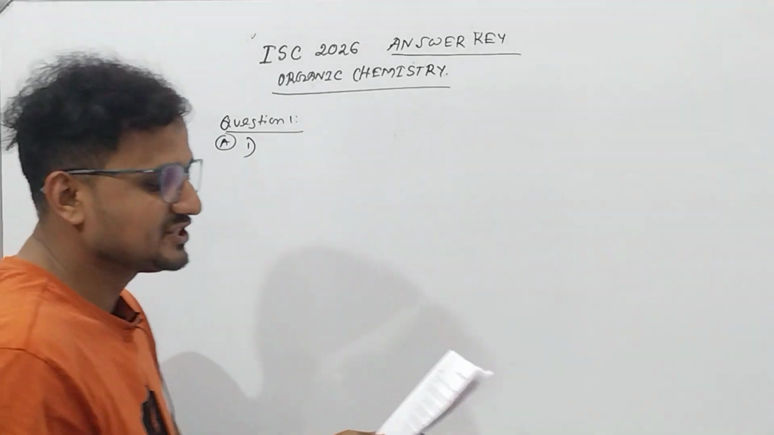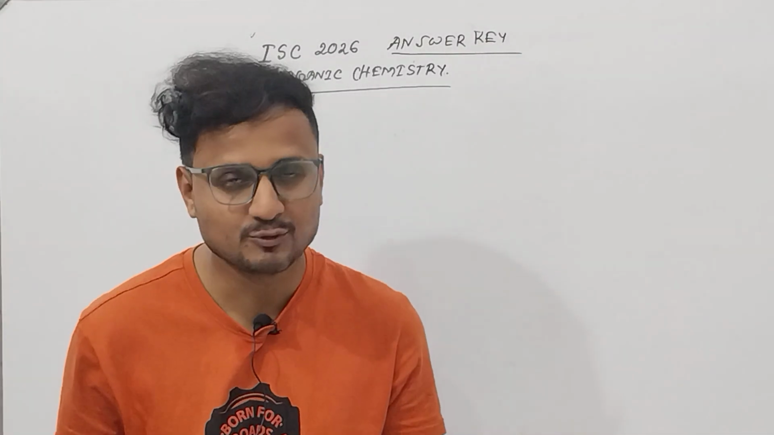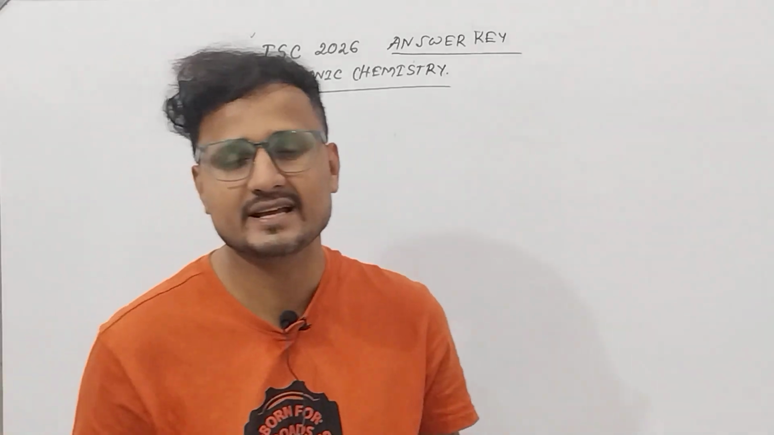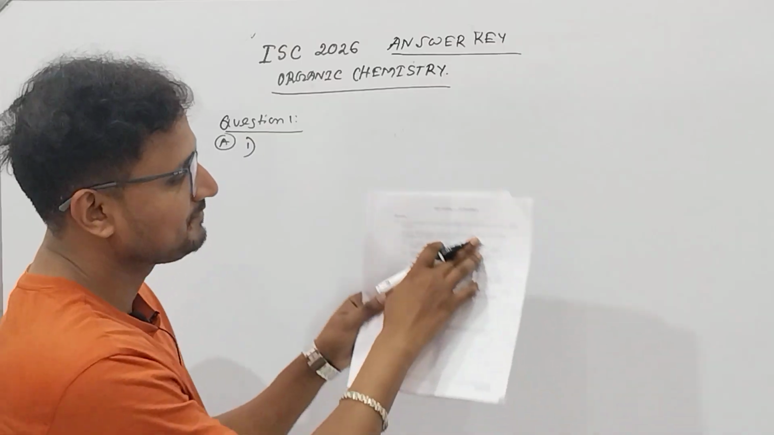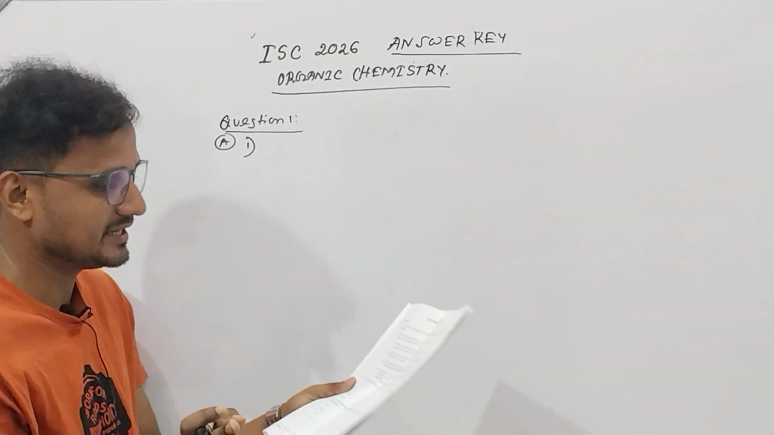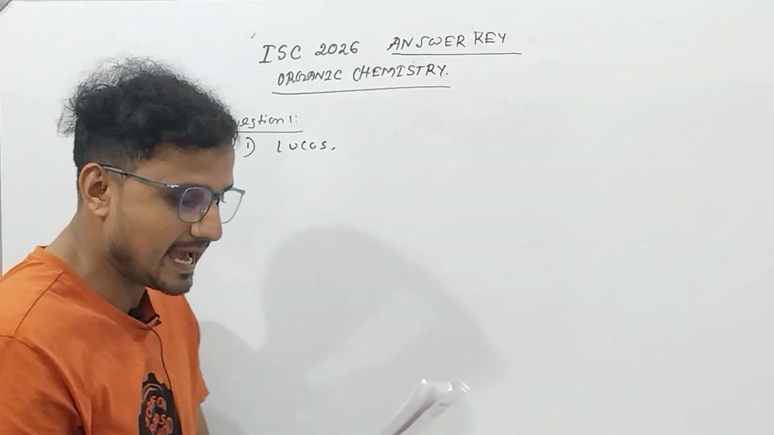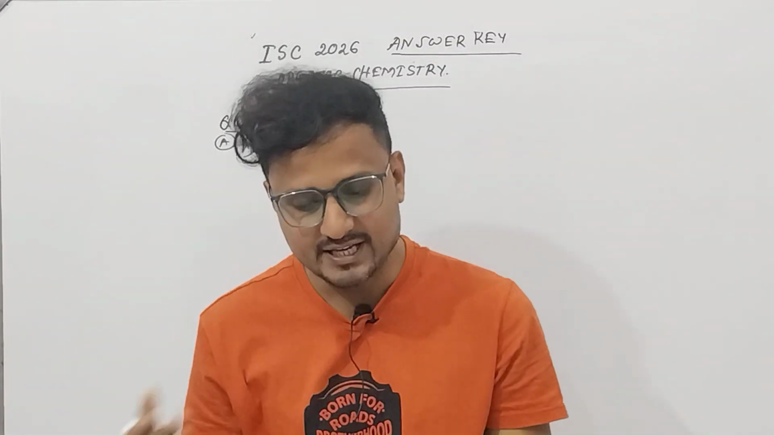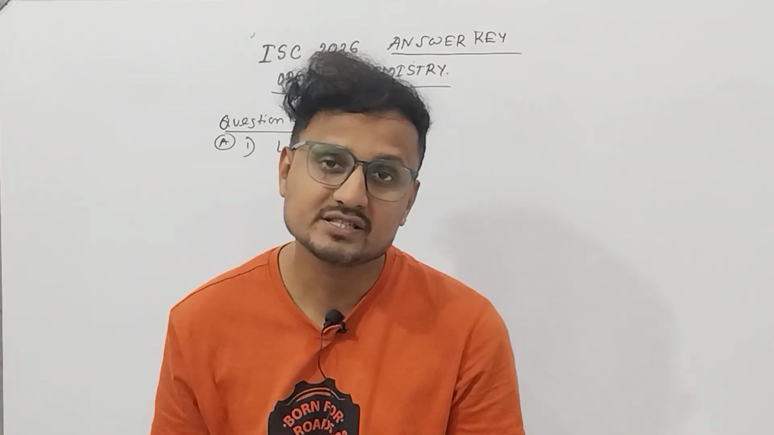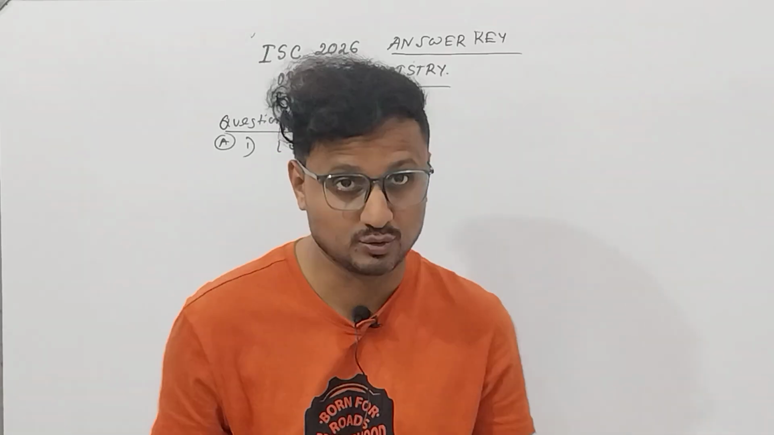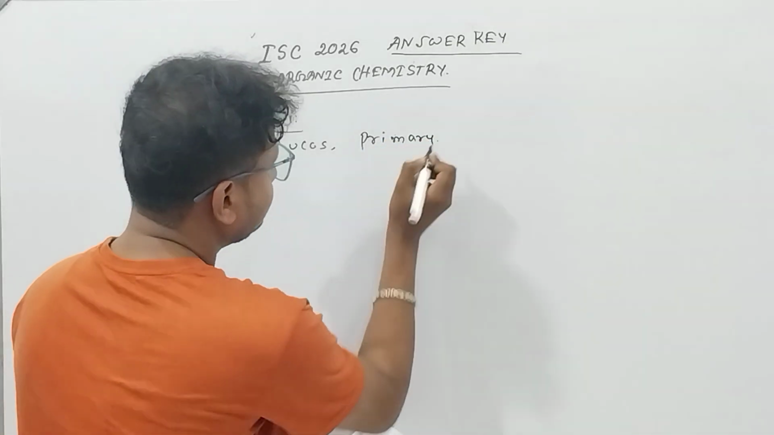A1: a mixture of anhydrous zinc chloride and concentrated HCl. We all know that anhydrous zinc chloride and concentrated HCl is the Lucas reagent, and it is also given in the option. So the first blank will be Lucas. The reagent shows maximum reactivity with dash alcohol. You know the Lucas reagent reacts fastest with tertiary alcohol, so the next option will be primary.